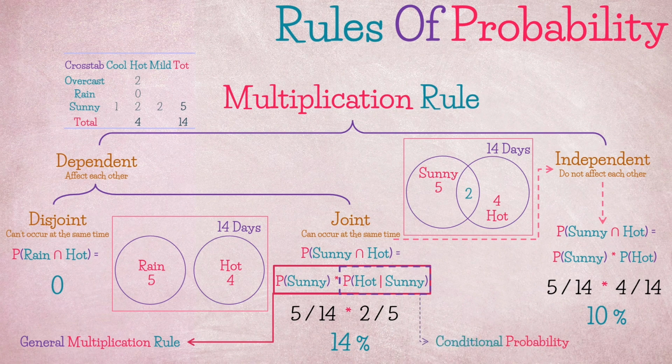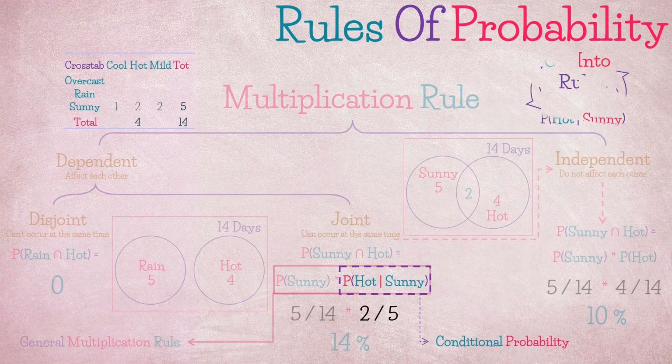This expression, P(hot given sunny), is the conditional probability of two events, that is the probability of one event knowing that the other has occurred: the probability of hot knowing sunny has already occurred. I like to remember it using the get into rule. Just for memorization purposes, you simply get into what is after the given sign, in our example sunny, and find the probability of what's before the given sign, in our example hot.